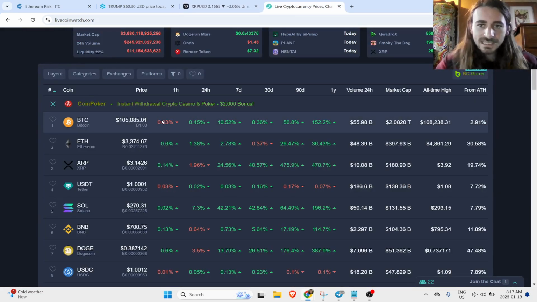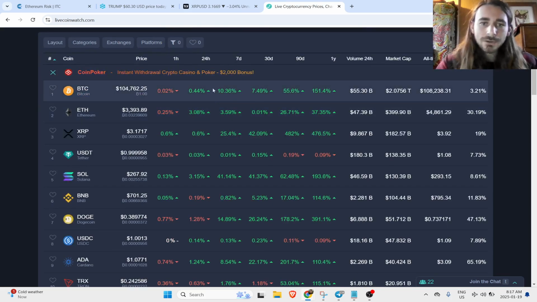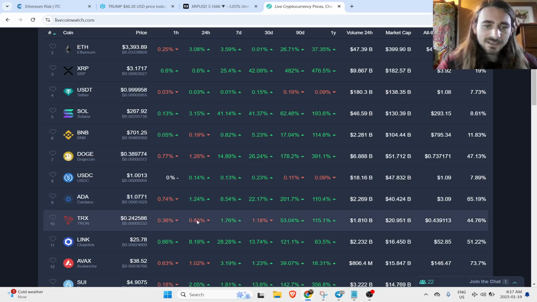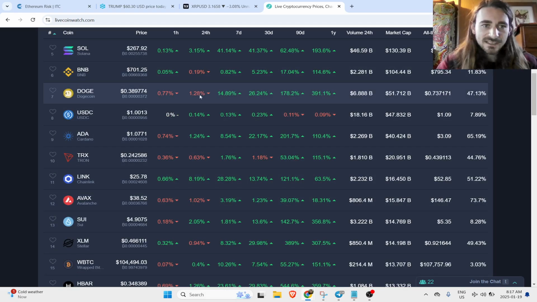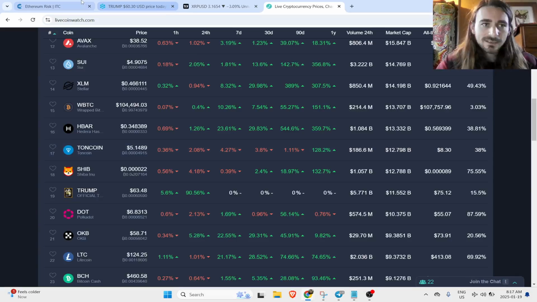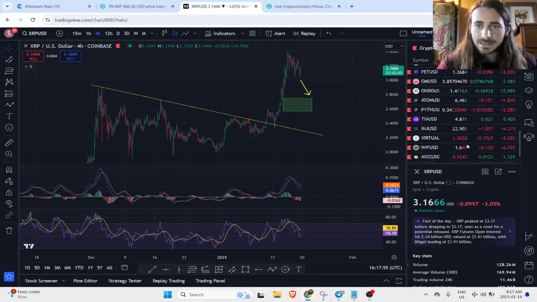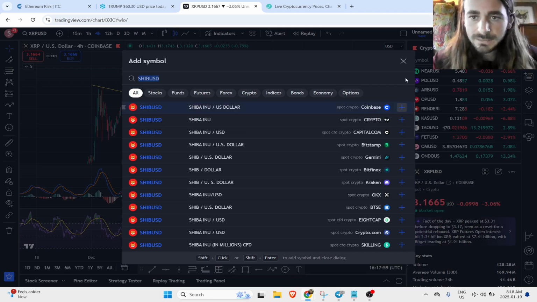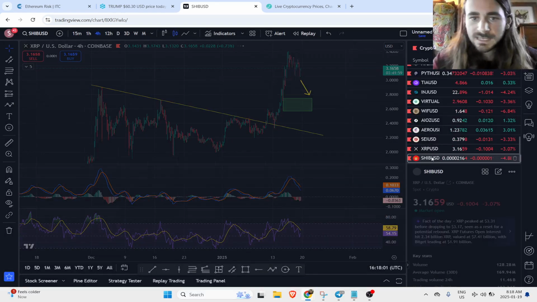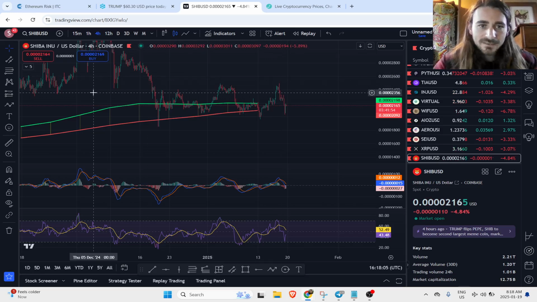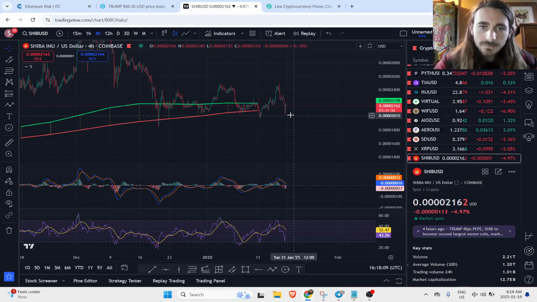But we can also take a look here at Live Coin Watch over the last day, try to see if there aren't any major laggers. So Doge, AVAX, we took a look at Toncoin. Maybe we'll take a look at Toncoin and SHIB here. SHIB down today. Had a little pump there, rejected by this resistance here.